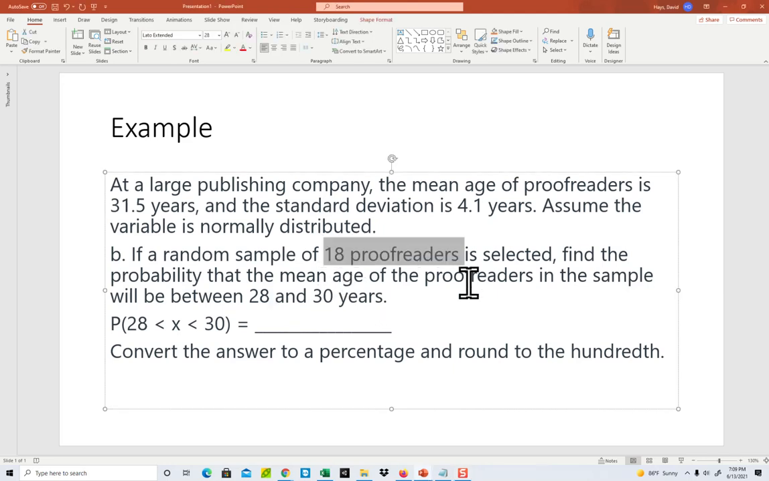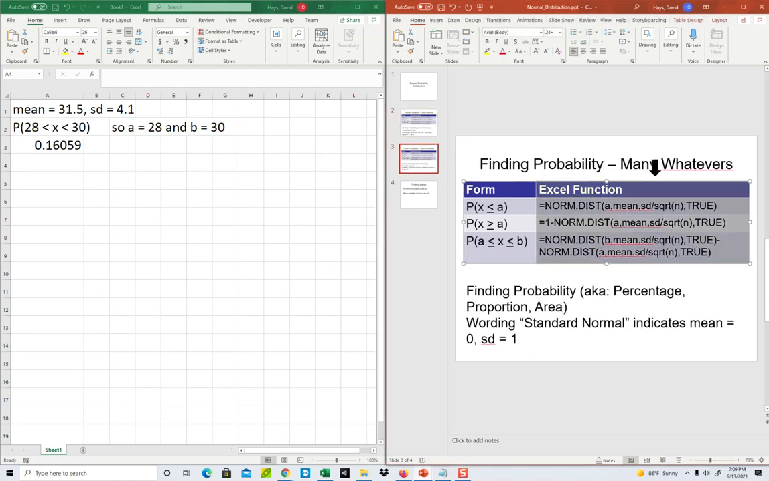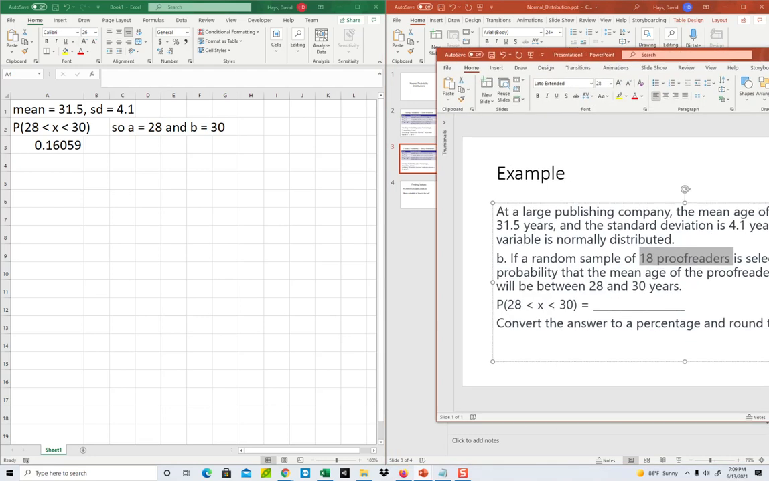We're talking about many whatevers. We're not looking at a single proofreader. We're looking at 18 of them. That tells us we want to use this form down here, the many whatevers. So these are going to be our forms we'll use. So let's write down what we're given now.